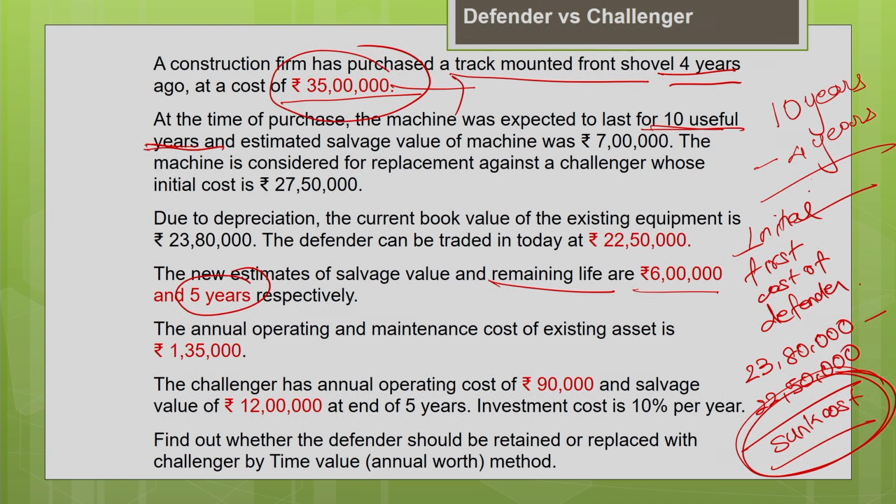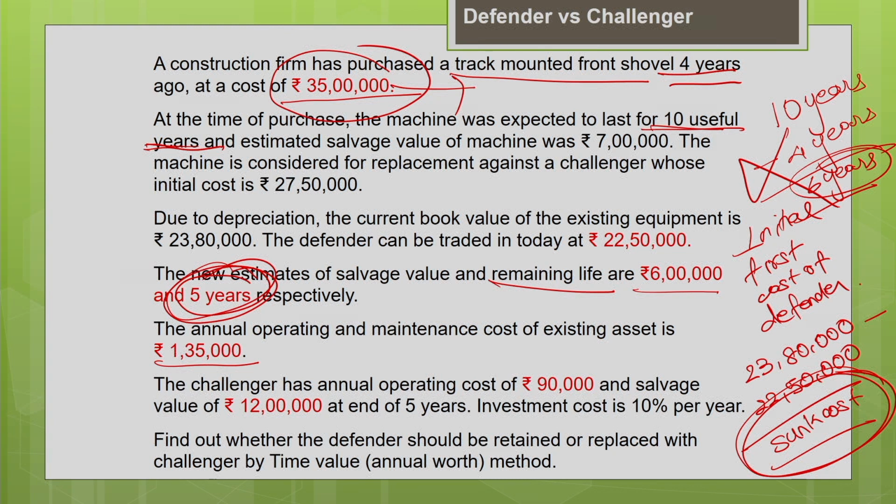It's nothing but 6 years is the remaining life, but it is not so. According to the new estimate, the remaining life is only 5 years. You have to consider only this new estimate, you have to ignore this old estimate. So the annual operating and maintenance cost of the existing asset is 1,35,000. So this is all about your Defender, that is the current equipment.